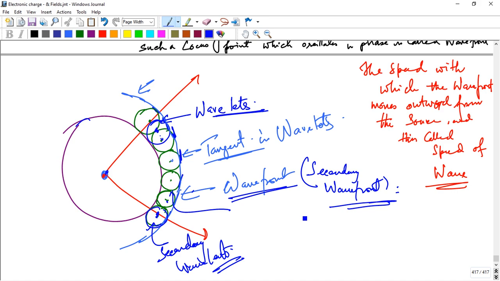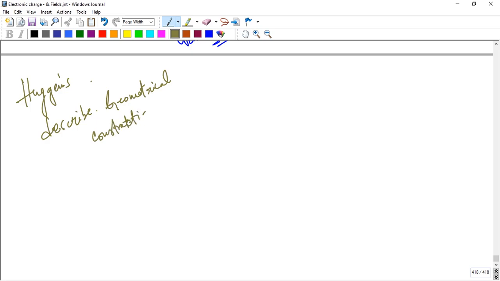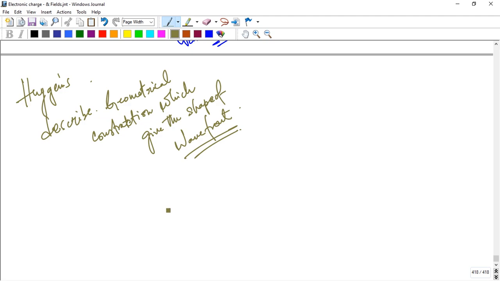which gives the shape of the wavefront. So Huygens described essentially a geometrical construction which gives the shape of the wavefront, and it allows us to determine the shape of the wavefront at a later time.